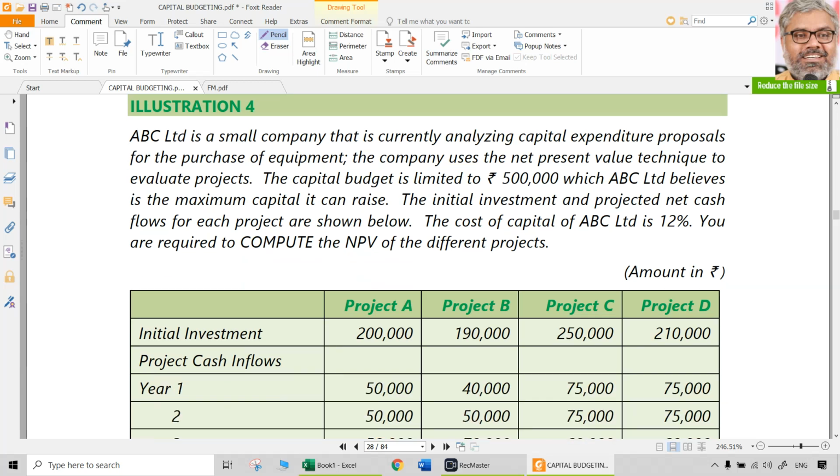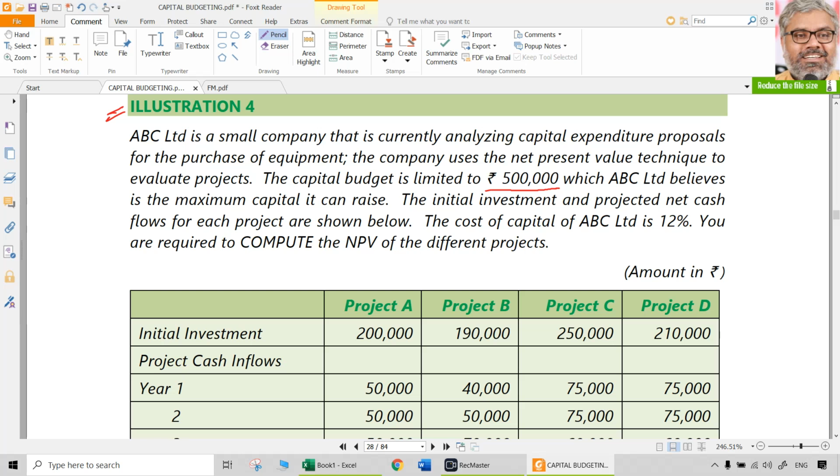ABC Limited is a small company that is currently analyzing capital expenditure proposals for purchase of equipment. The company uses the net present value technique to evaluate the projects. The capital budget is limited to 5 lakhs rupees, which ABC Limited believes is the maximum capital it can raise. So maximum 5 lakhs only it can use. The initial investment and projected net cash flows for each project are shown below. Already everything is given. It is only calculation that we need to do.